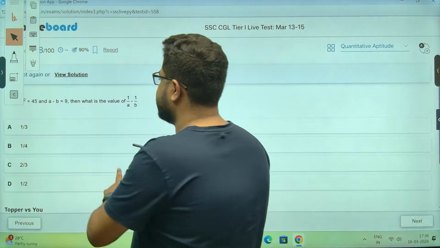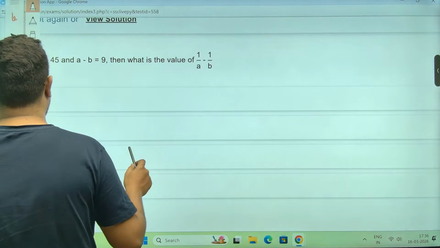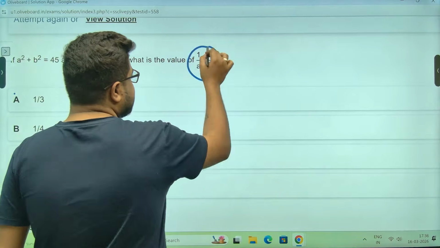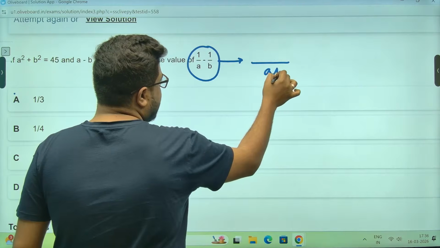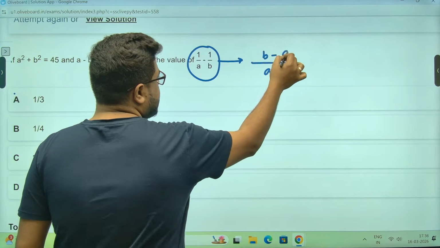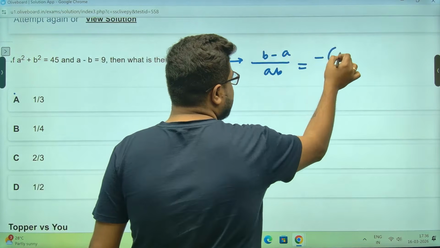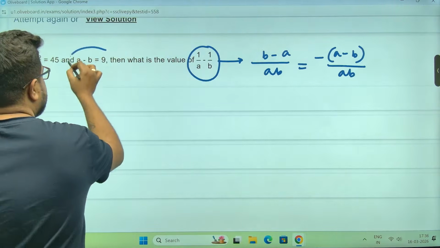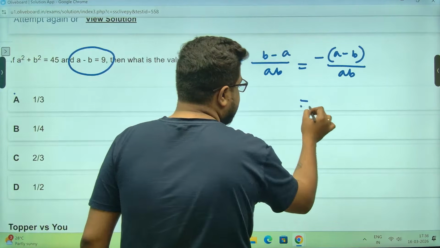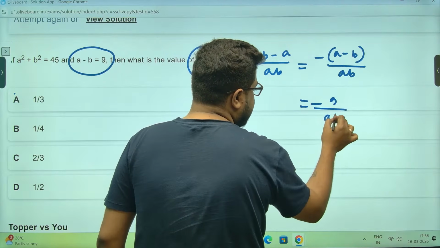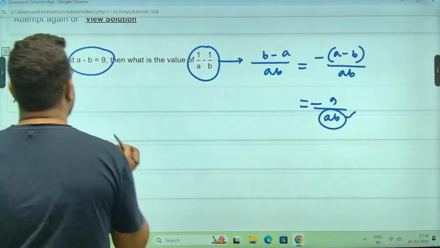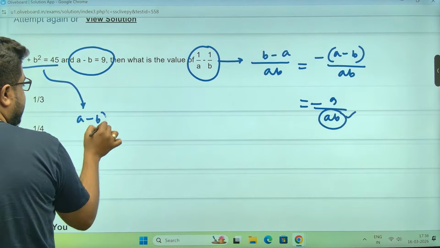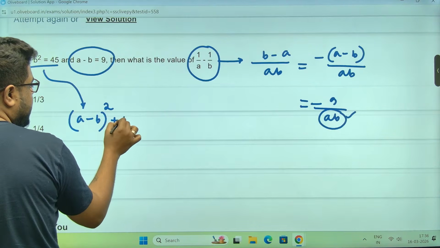Moving on. Again, a free hit we have got. A square plus B square is given, this is given. So this means AB, and this is B minus A. Ultimately, this means minus common, A minus B by AB. Sir, we know A minus B. So that means this is minus 9 by AB. We only need to know about AB. AB, how to find? Sir, A square plus B square, I can write A minus B whole square plus 2AB.